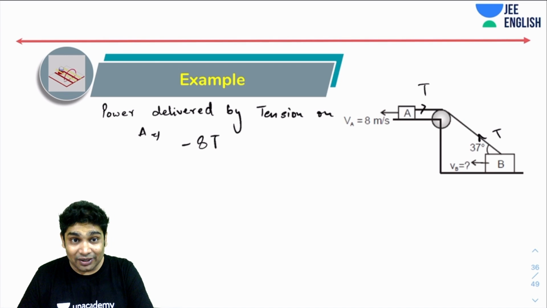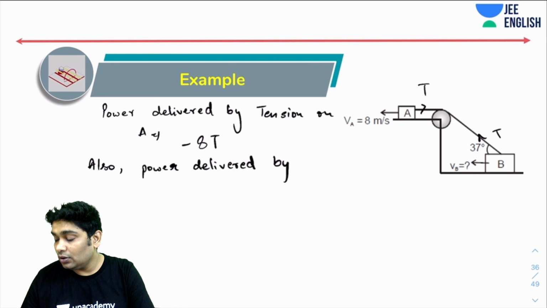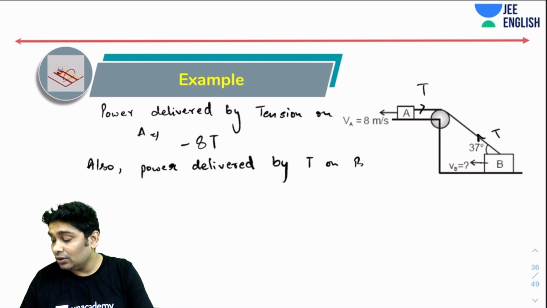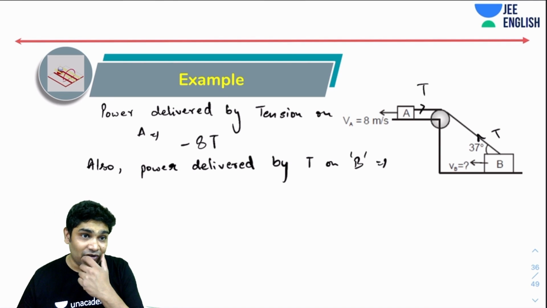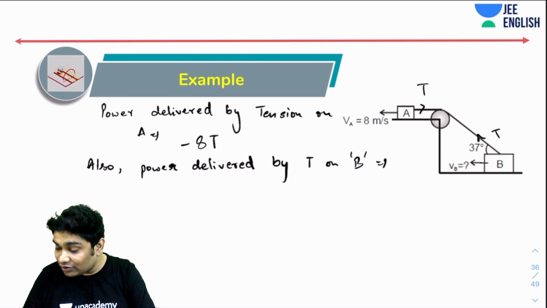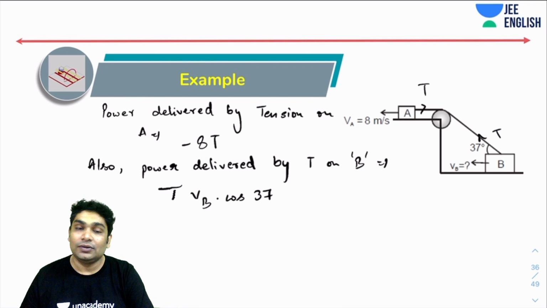Similarly, how about the power delivered by T on B? Let's see that. So only one component. I hope you remember power was F dot V. So that would be T times V_B times cos of 37.